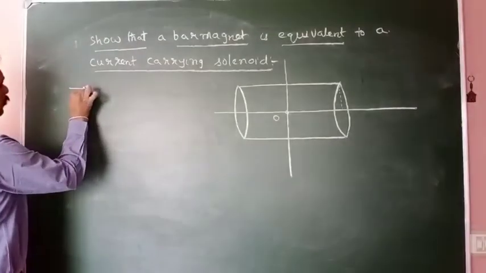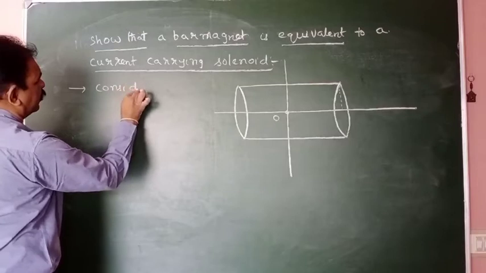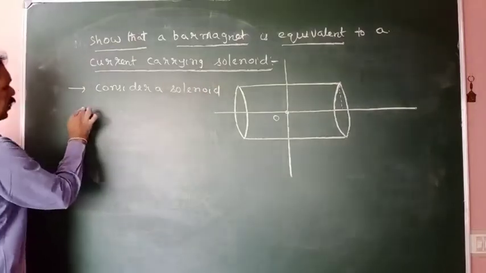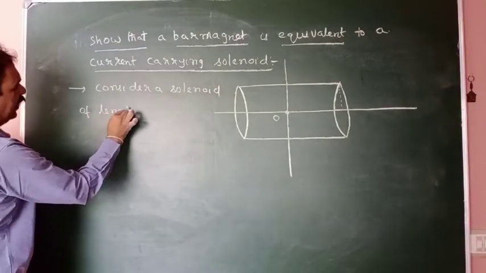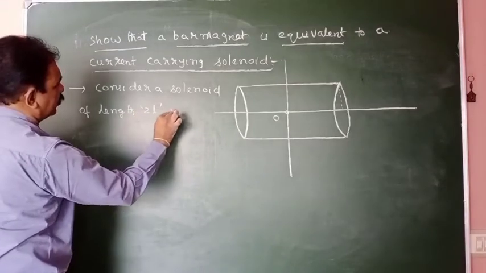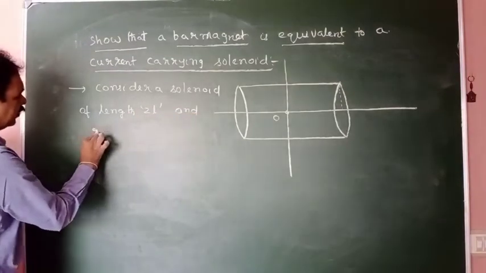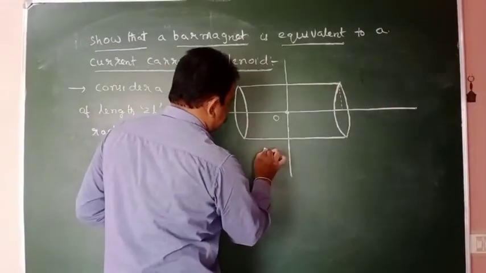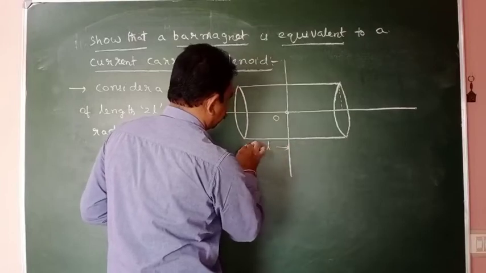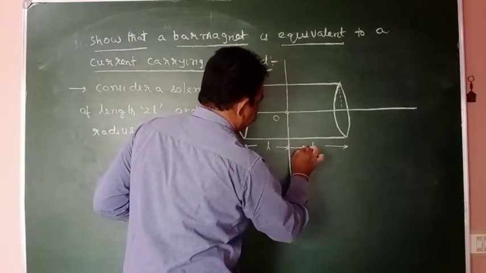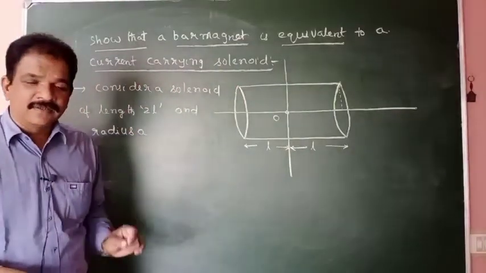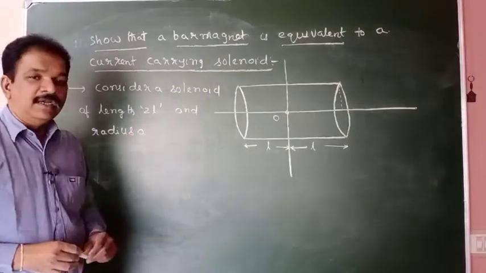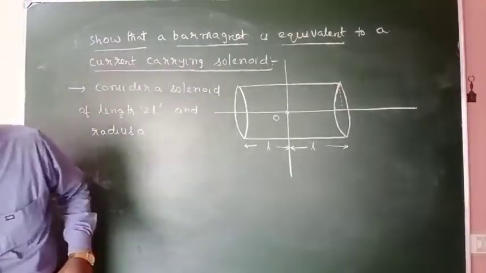So consider a solenoid of length 2L and radius A. So this is L, this is L. I am considering a solenoid. What is its length? 2L. What is its radius? A. Okay. Next.